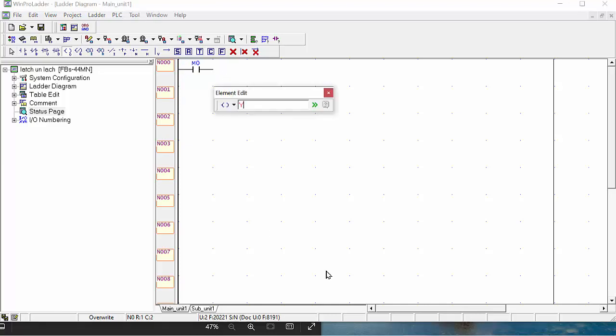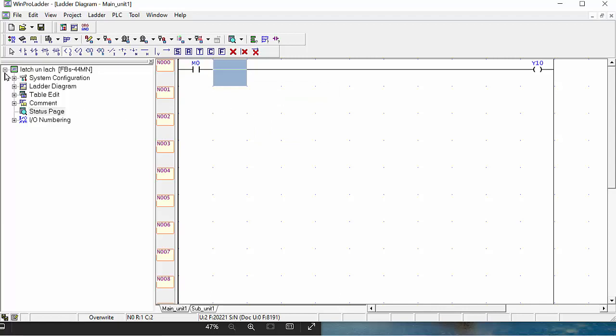Y0 we will take. No, sorry, Y0 is not defined in this PLC for output, because Y0 is a pulse output. This is the DC PLC input. I will show you later why not to use Y0, because Y0 and Y1 are pulse outputs. Here we will choose to start from Y10. Y10 we will use for output.